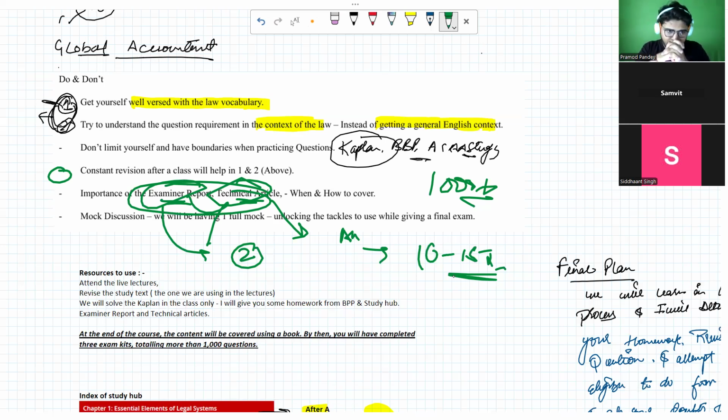So what are the resources that you will be having? You will attend the live lectures. Then revise the study text, the one that we are going to use in the lectures. We will solve the Kaplan kit in the class only. Then I will give you homework from the BPP and Studium exam reports and technical articles. This is something we will do at a later stage, and then we will attempt one mock.